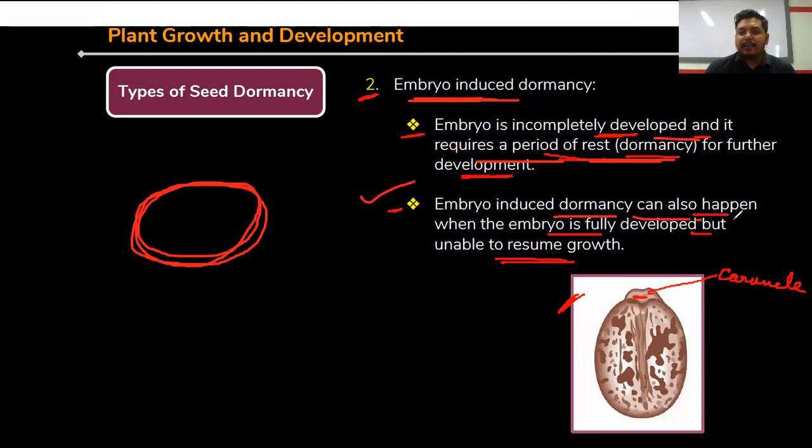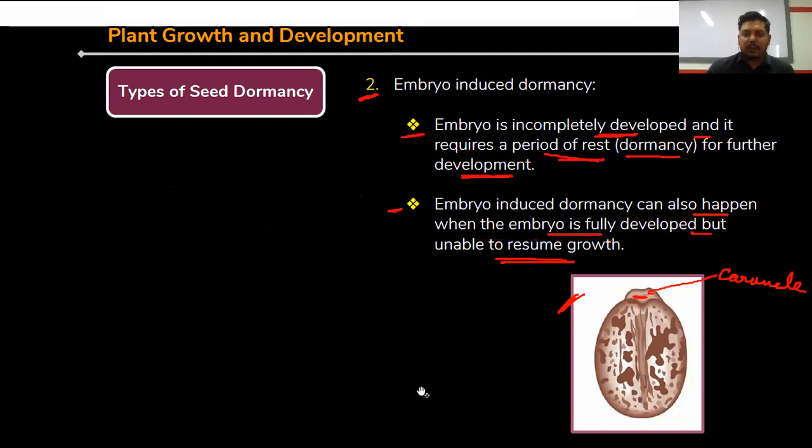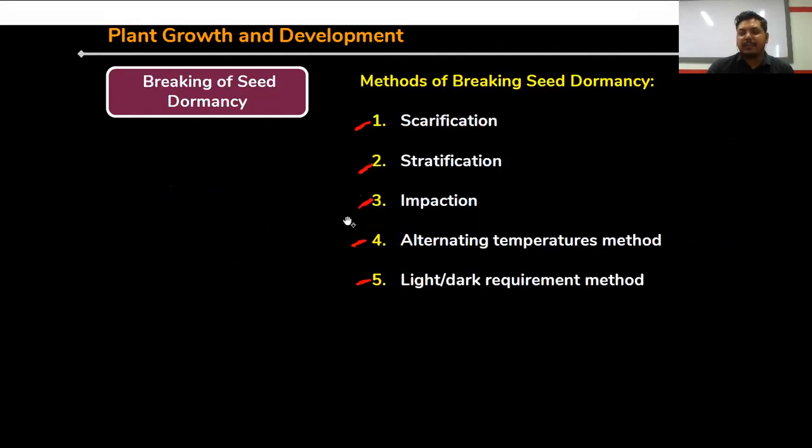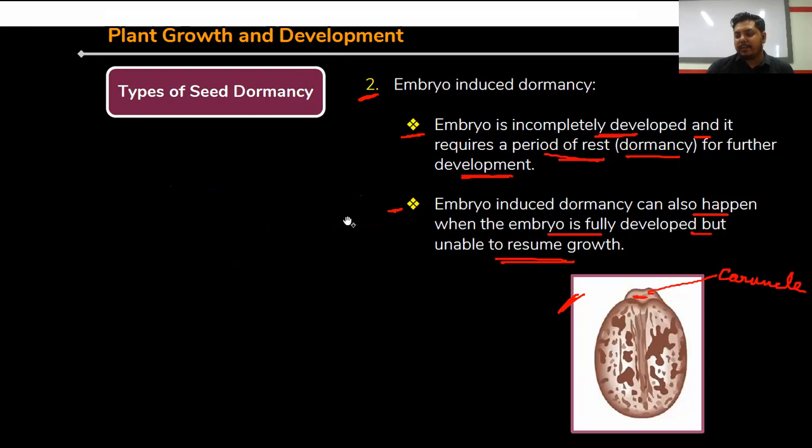Embryo induced dormancy can also happen when the embryo is fully developed but unable to resume growth. Due to absence of certain factors, the embryo is not going to germinate, or the seed is not going to germinate. This is called embryo induced seed dormancy, as well as seed coat induced seed dormancy.